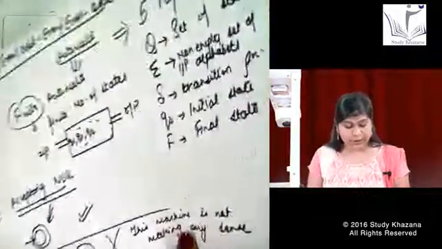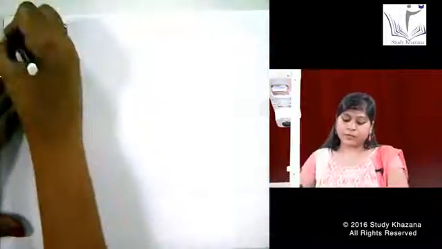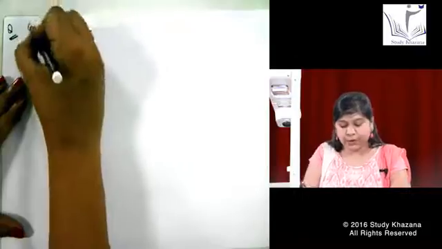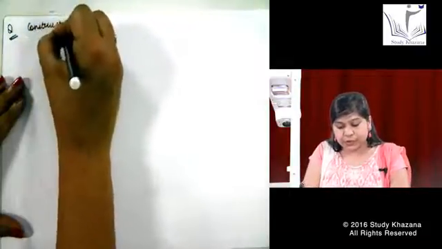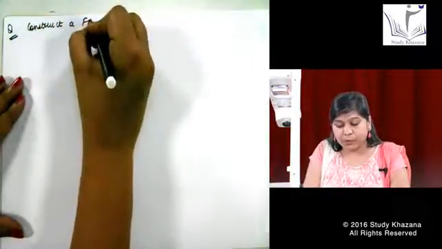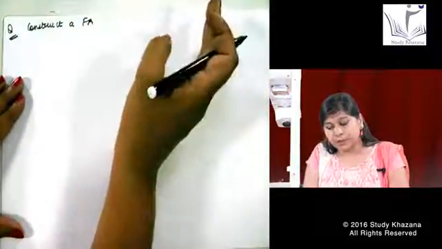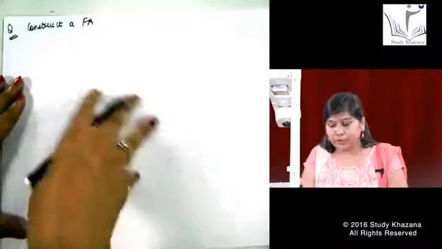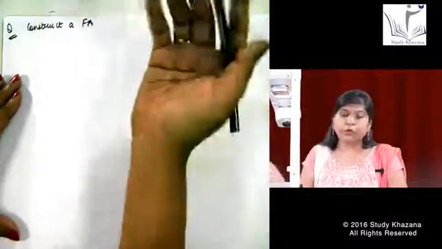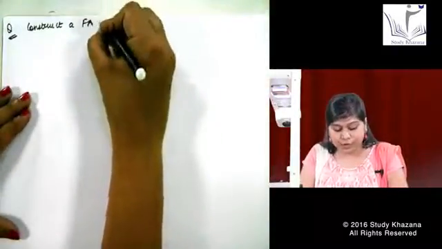So let us discuss some of the automatas which are favorites for the examiners also. Let us start with the question. I write down a full question. Question generally comes in the paper in the form of MCQ, but whenever we are making the automatas, we need to make the automata first in the subjective manner, then only we can do it for the multiple choice question also.